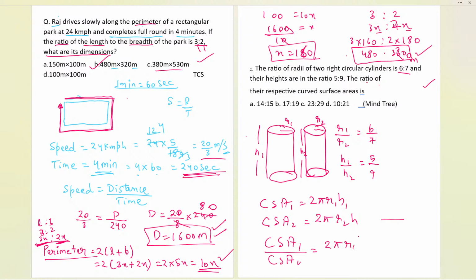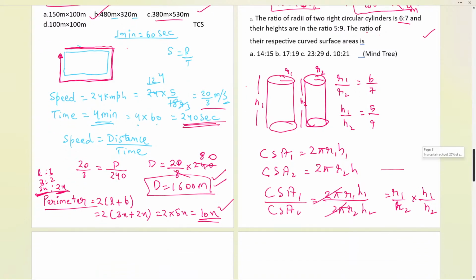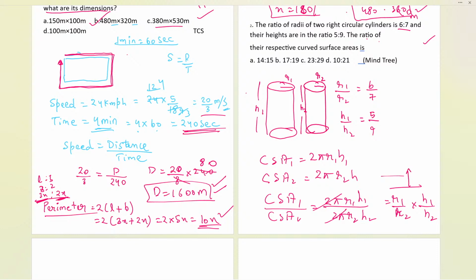The 2 pi R2 H2 part can be cancelled easily. And now we are getting R1 upon R2 multiplied with H1 upon H2. If I put the values directly, it will be 6 by 7 multiplied with 5 by 9. 5 times 6 is 30, and 7 times 9 is 63. That is the final answer that we are getting over here.